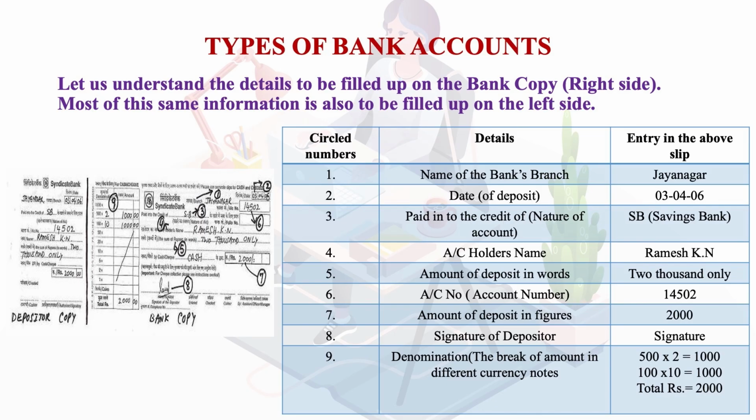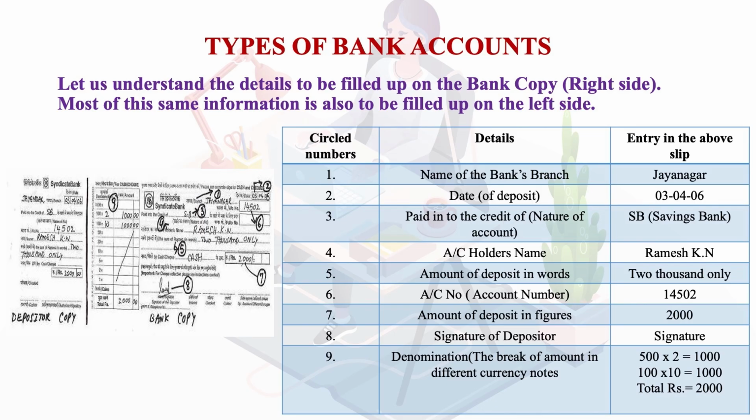So similarly learners, we have tried to give you most of the details which have to be filled in by the bank copy. At number 3, it is paid in or to the credit of, what is the nature of the account, that is savings bank. Then here we have also given the account holder's name, which is Ramesh KN. Then at number 5, the paying slip shows the amount of deposit in words. You can see at number 6, it is very clearly showing the account number as 14502. The amount to be deposited in figures is shown as 2000.